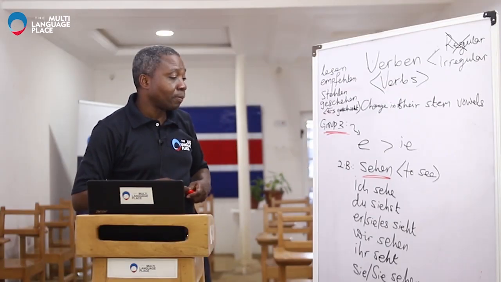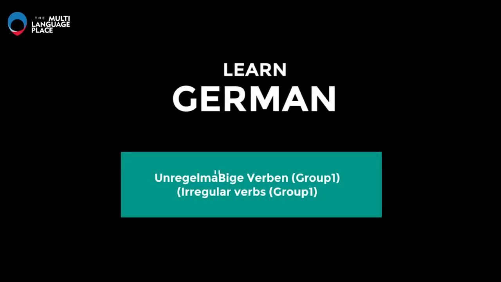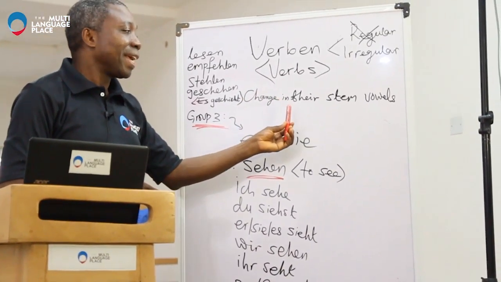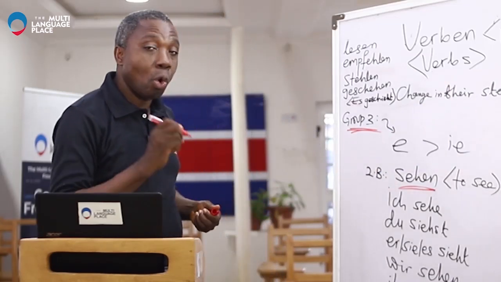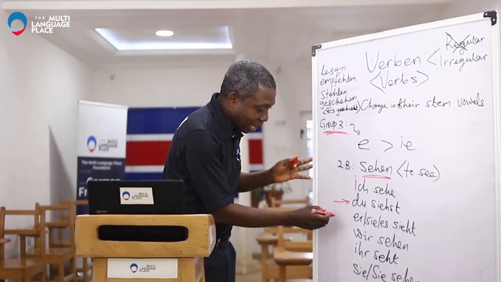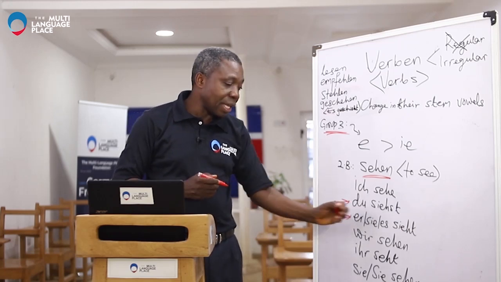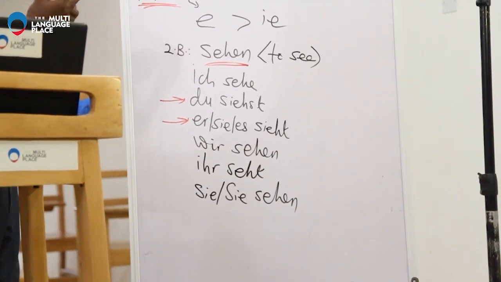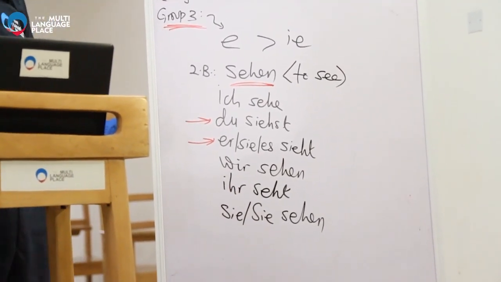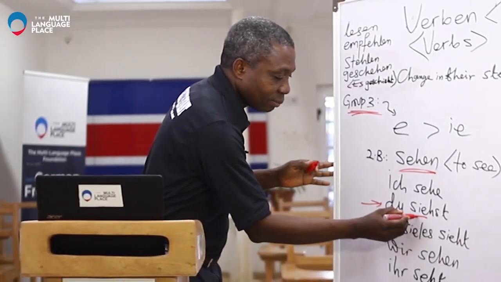And this is the conjugation: the usual personal pronoun, ich sehe. And remember that the change in the stem vowel happens only in the second person singular and in the third person singular. That is du and er, sie, es. So we have the same change in vowel here. Let's just go through it again, and you say it after me. Ich sehe, du siehst.